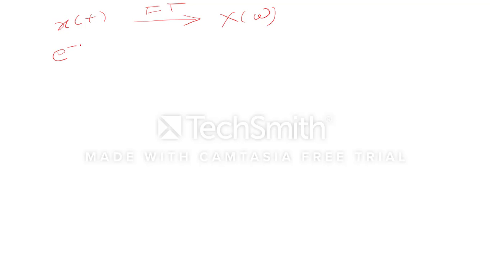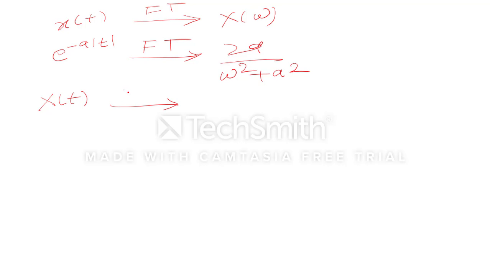Now the duality property. The duality property says that if x(t) is there, its Fourier transform will be X(omega). So here my input signal is e to the power minus a mod t. Its Fourier transform I got is 2a upon omega square plus a square. Now the duality property says that instead of X(omega), if I write X(t), then its Fourier transform will be 2 pi times the input function with minus omega. So here instead of omega I will write t.